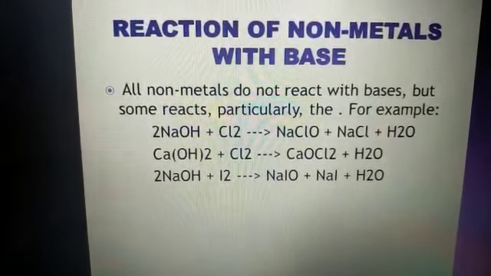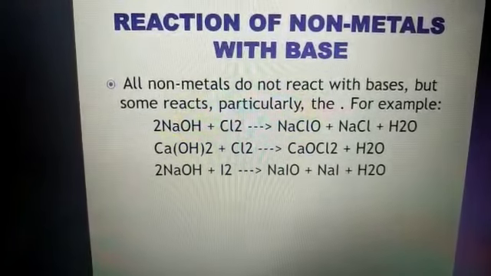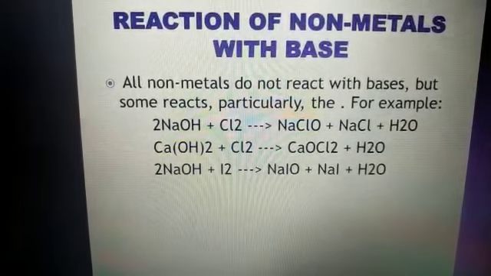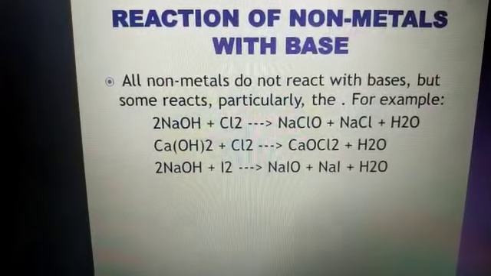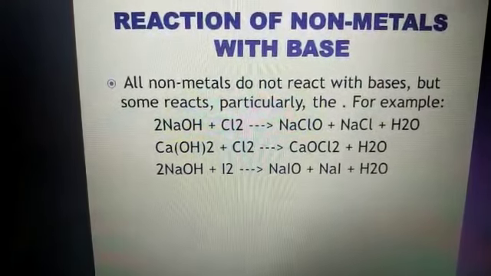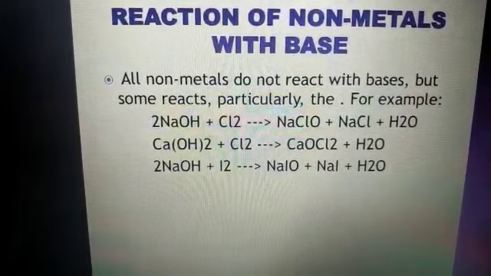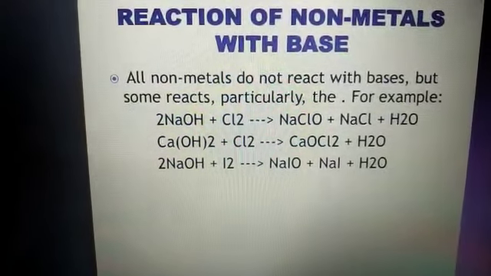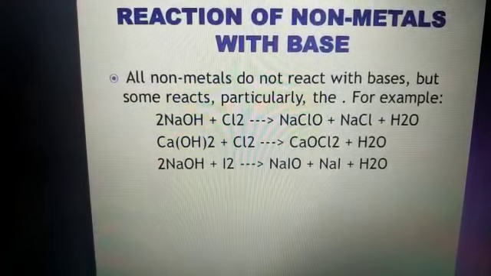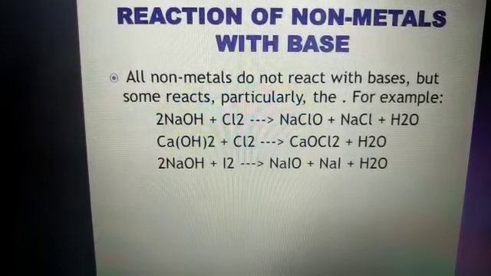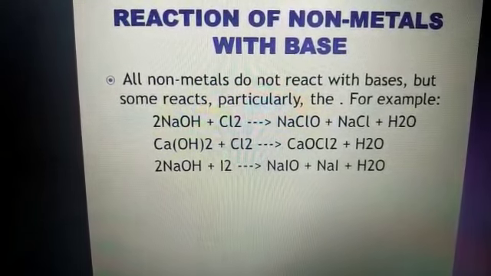Now, the reaction of non-metals with bases. All non-metals do not react with bases, but some react, particularly a few: chlorine, bromine, iodine. These types of non-metals can react with the bases. Fluorine, chlorine, bromine, iodine, these all are present in a single group in the periodic table, and the name of their group is the halogen family. Why are they kept in a single group?